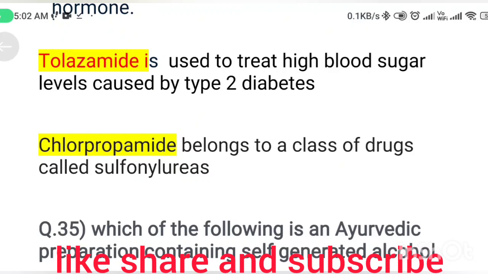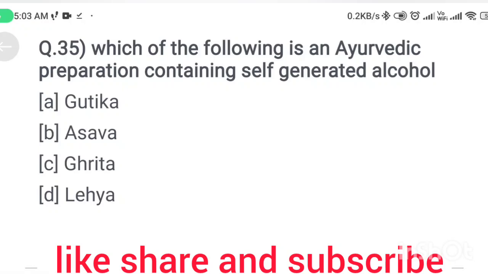Next question. Which of the following is an Ayurvedic preparation containing self-generated alcohol? Option A, Gutika. Option B, Asava. Option C, Ghrita. Option D, Lepa. Correct answer is option B, Asava.